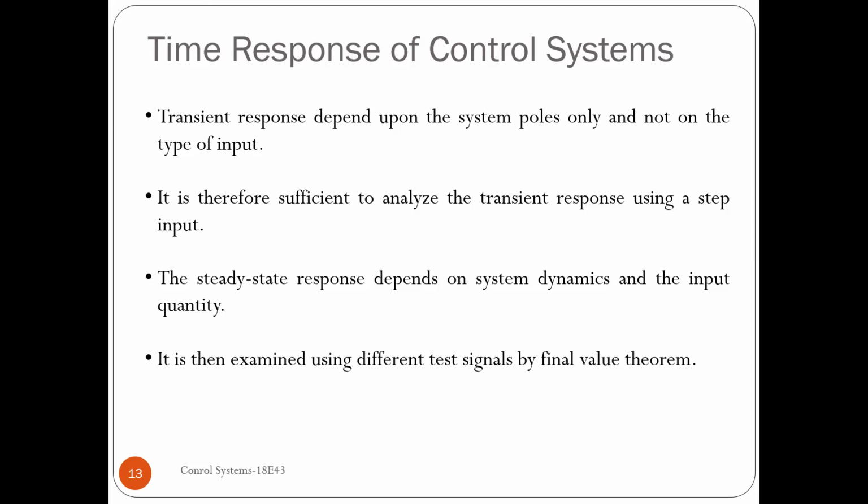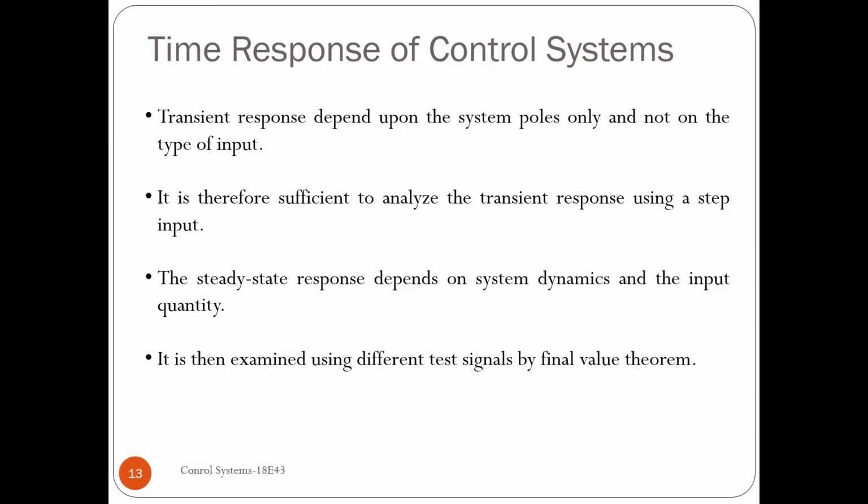The poles and poles position will define the transient behavior of the system. So input is not having any effect here for the transient section. Therefore, if you study transient response for one standard input, it's sufficient. You need not change the input and study the transient. Transient remains the same for all inputs, because transient response depends on the system characteristic equation. That is, the number of poles and poles position will decide the transient pattern. So for one input, if you analyze transient, it is sufficient. You need not change the input and study the transient section.